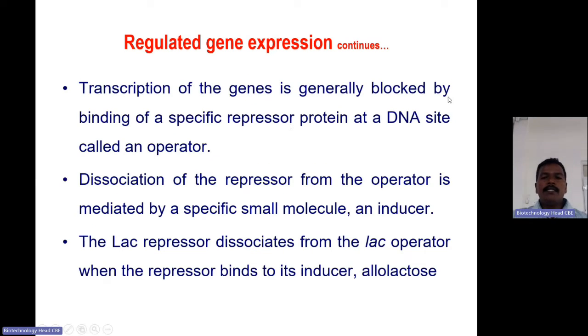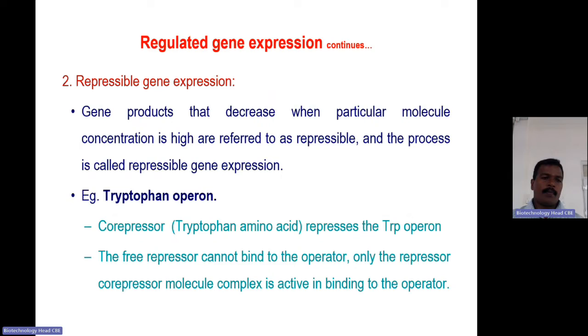So the transcription of genes is generally blocked by the binding of a specific repressor protein at a DNA site called the operator. So dissociation of the repressor from the operator initiates the transcription. That can be done by binding of an inducer to the repressor protein or regulatory protein. The lac repressor dissociates from the lac operator when the repressor binds to its inducer. Here the inducer is allolactose, an isomer of lactose.